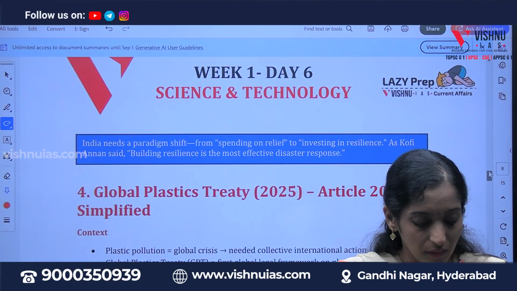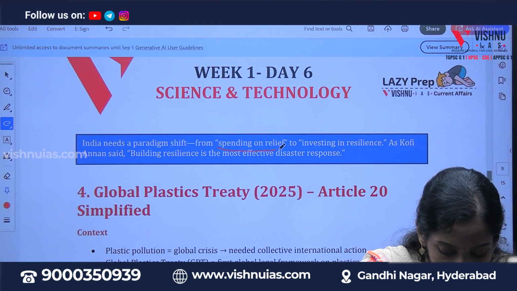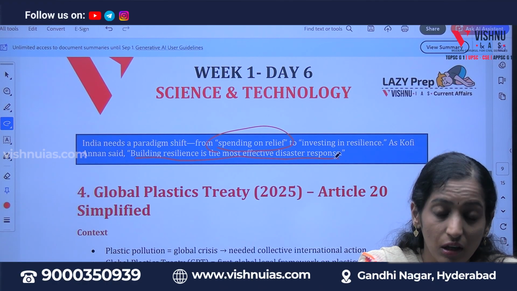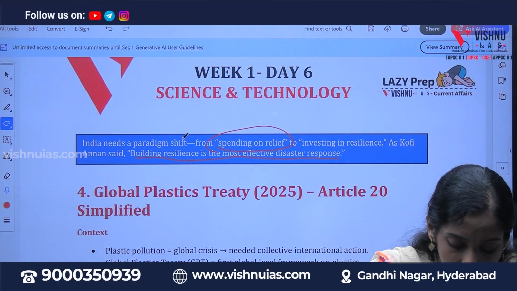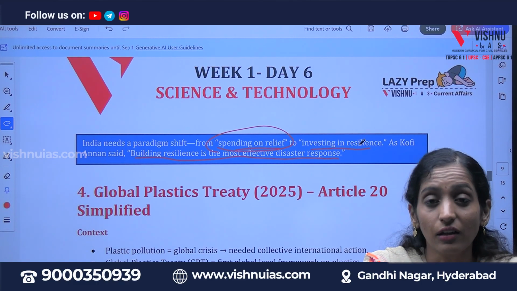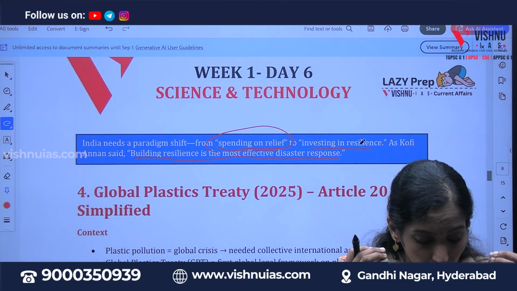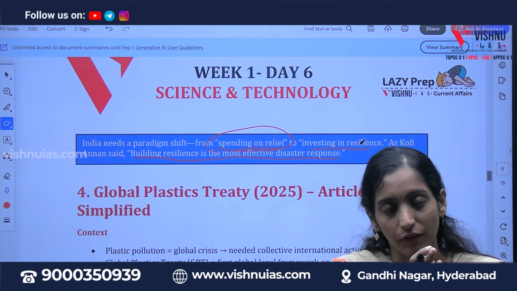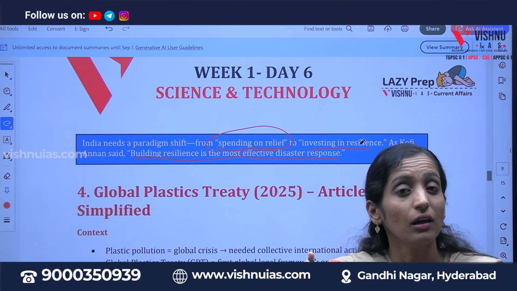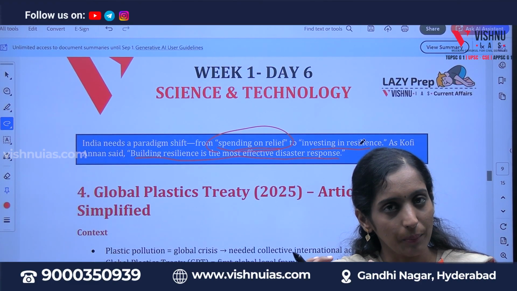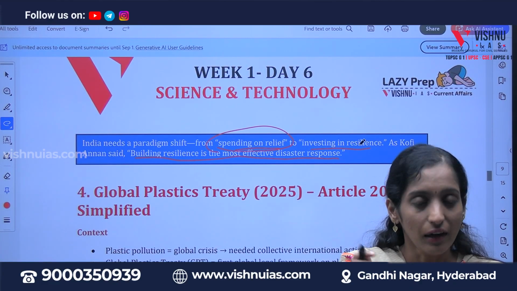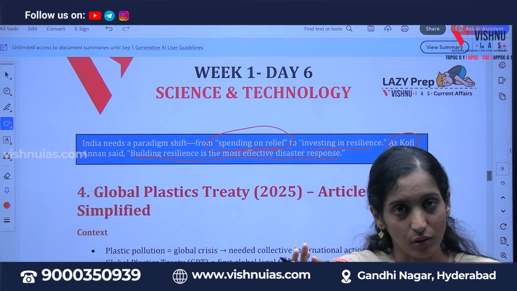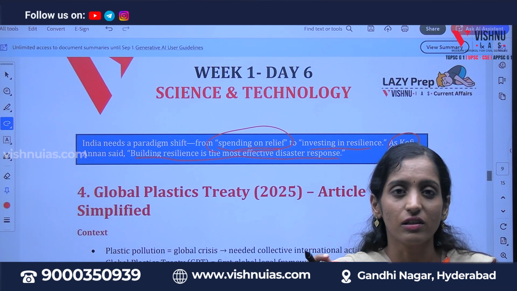And if you observe again, this kind of statement: spending on relief or building resilience is the most effective disaster response. And if you say India needs spending on relief rather than investing in resilience. Whenever we look at our present situation, as I said earlier, we are spending only on relief. But if you start investing in resilience, that is the better solution for these disasters. According to Kofi Annan, building resilience is the most effective disaster response. That's why you have to concentrate on investing in resilience.